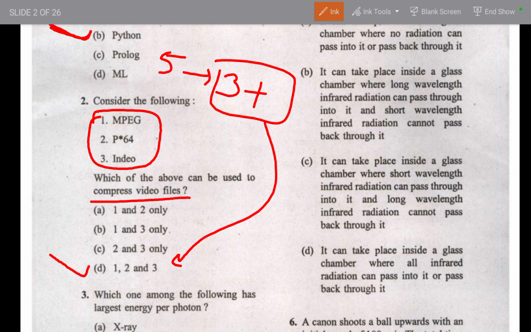So overall you will find yourself in the positive mode. This is the strategy that you can go with to attempt the maximum questions.